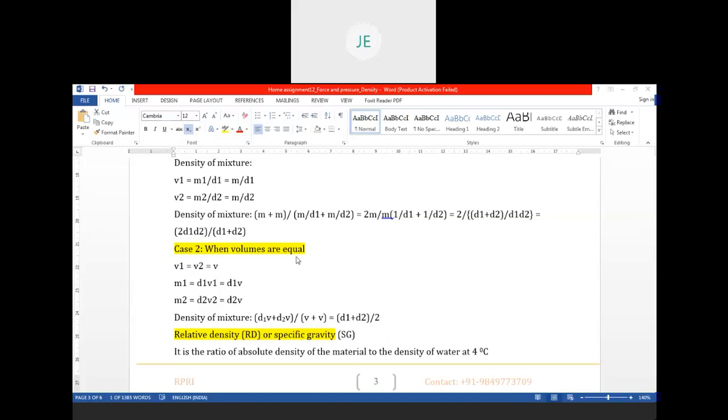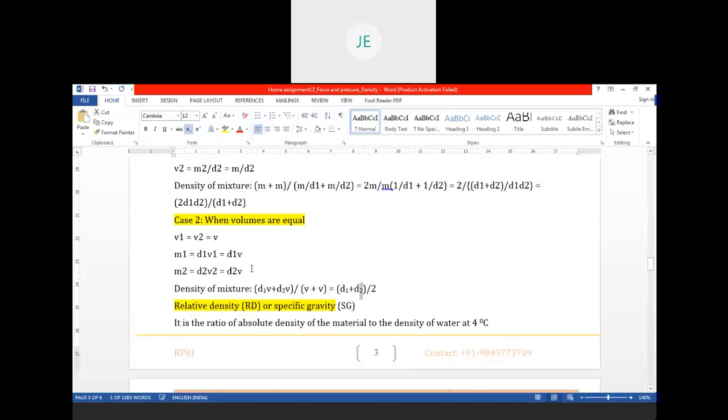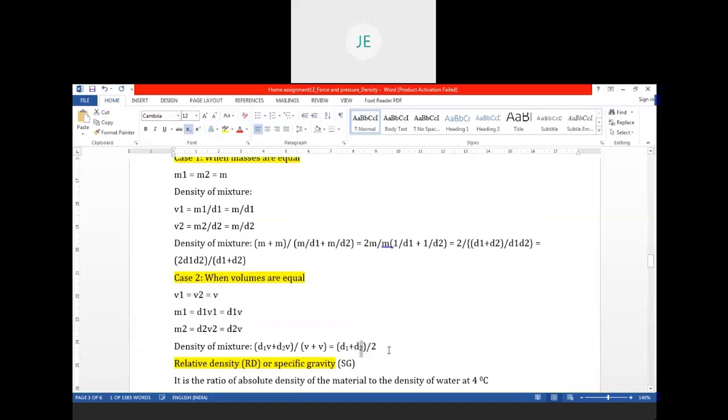So it is simply that when volumes are equal, the density is the average. D1 and D2 are subscripts. D1 plus D2 by 2. When two equal volumes are added, the density of the mixture is simply D1 plus D2 by 2.